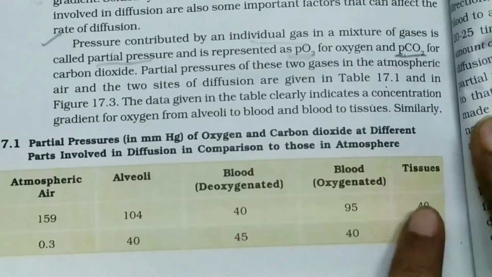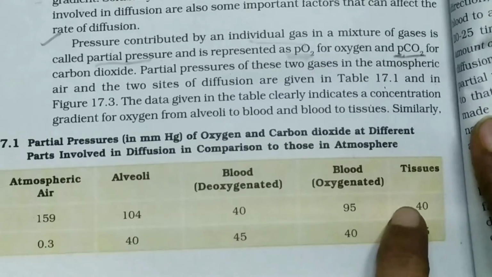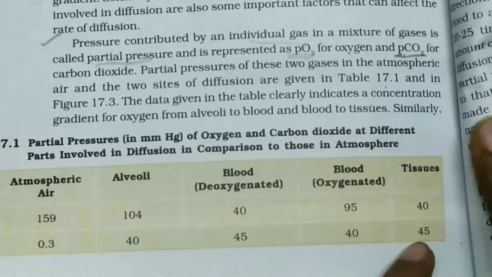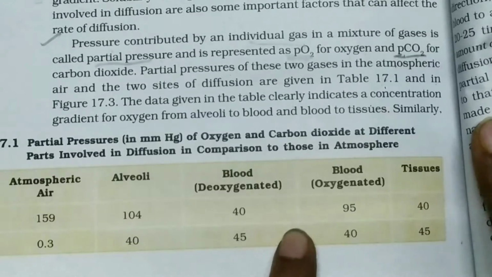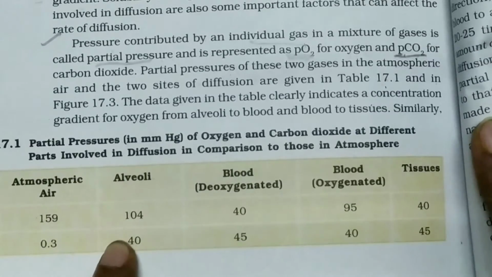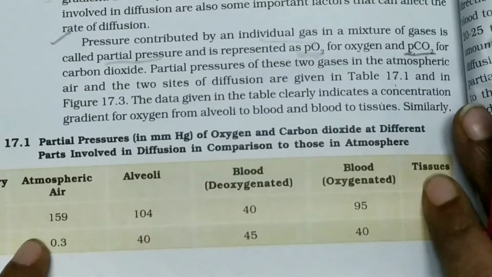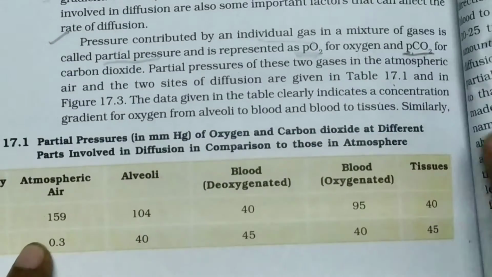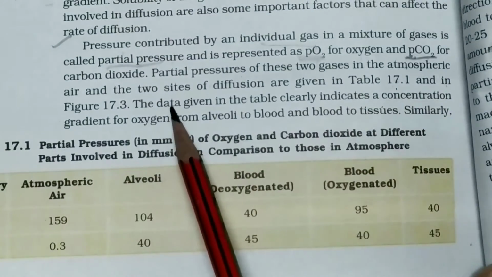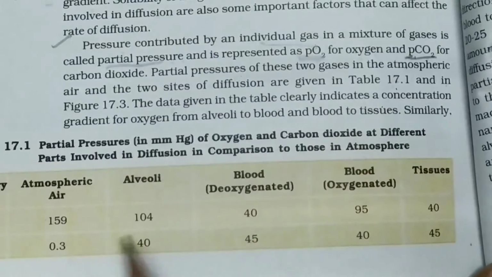Now in this tissue the oxygen is utilized by many catabolic reactions and converted into carbon dioxide, which is 45. Then from the tissue carbon dioxide enters the blood, and from the blood it passes into the alveoli and then returns to the atmosphere at the amount of 0.3. Do you all understand?